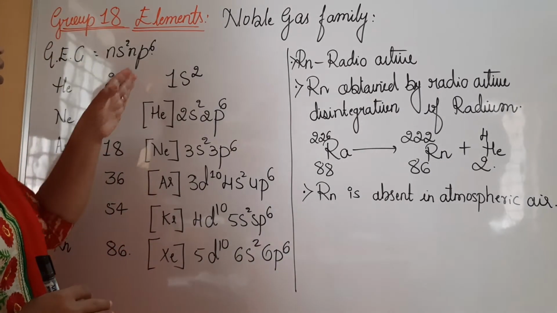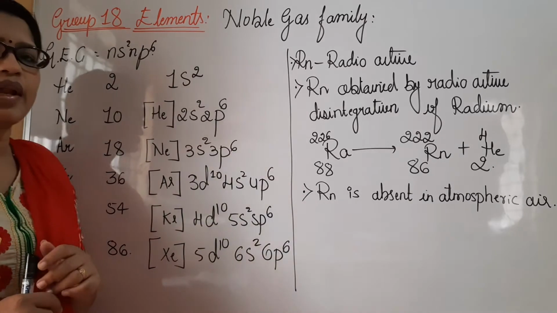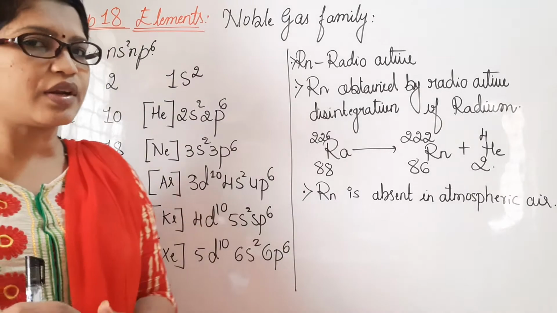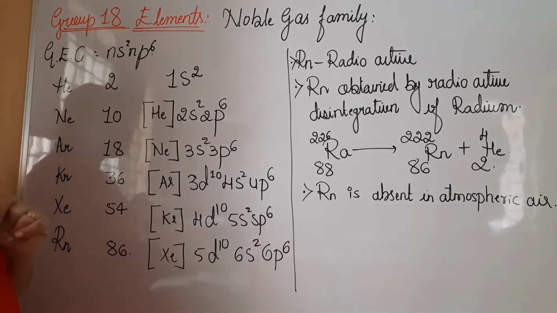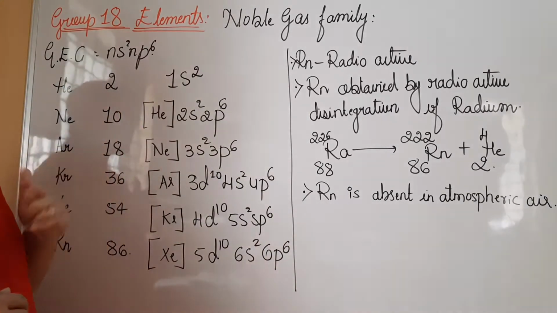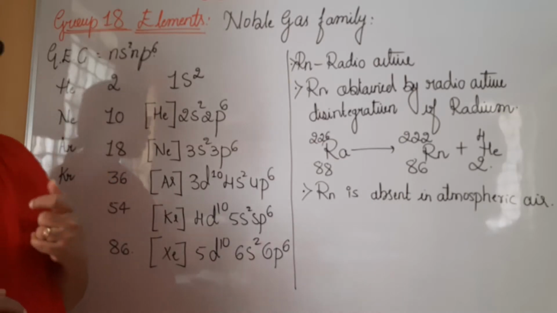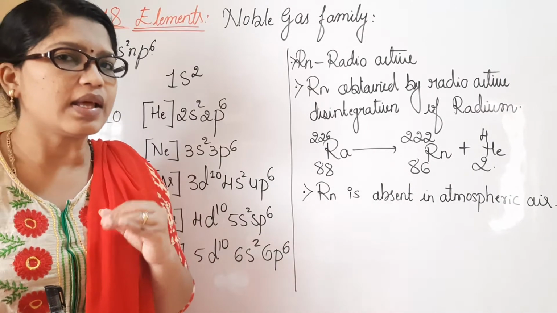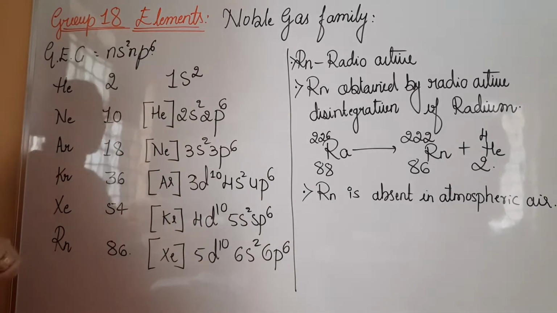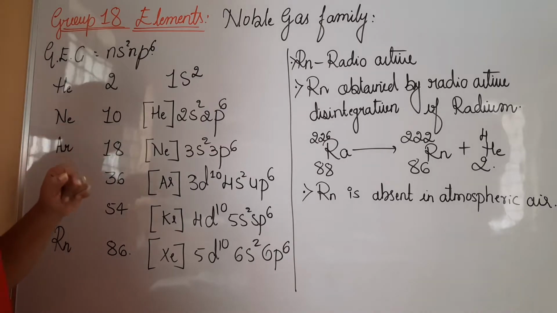Now let us see the electronic configuration, how it can be written for group 18 elements. Helium belongs to group 18 and has atomic number 2, so we write it as 1s2, because 2 electrons lie in the s orbital. Next is neon, atomic number 10.